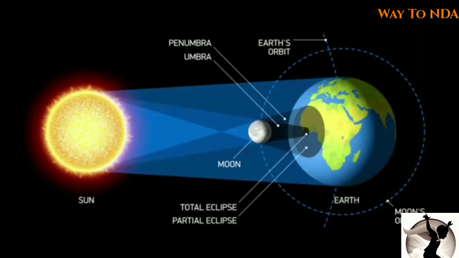So if you see, we know that we have a natural satellite and the satellite is called the moon. So this natural satellite is revolving around the earth. So this is the orbit of the moon and it is revolving around the earth. And similarly, earth is revolving around the sun. So these are the basic concepts. We have already studied about that. So this is the orbit of earth. Earth is revolving around the sun and moon is revolving around the earth. Now, when the moon comes in between the sun and earth, this time a solar eclipse will happen.